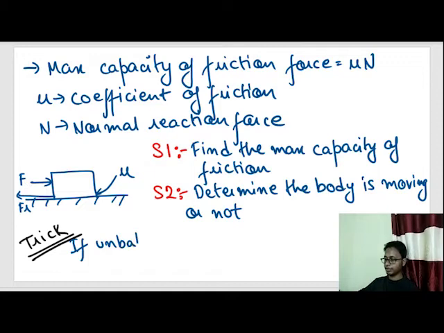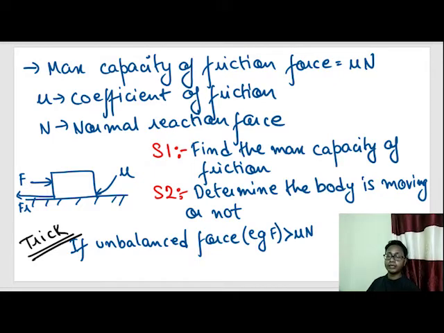So why am I writing this F as unbalanced force? That means in normal problems what you will be given is, you will not be given this F alone, but there will be many forces, A, B, C, D, E, F. The net summation of all the external forces is called unbalanced force. We will not be dealing with a single force.